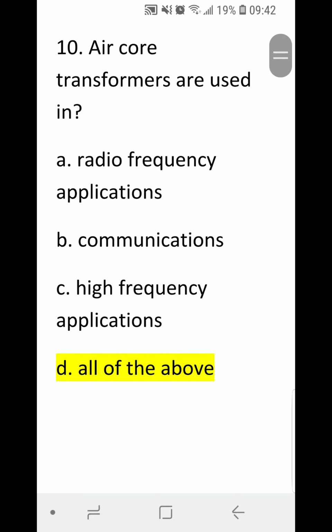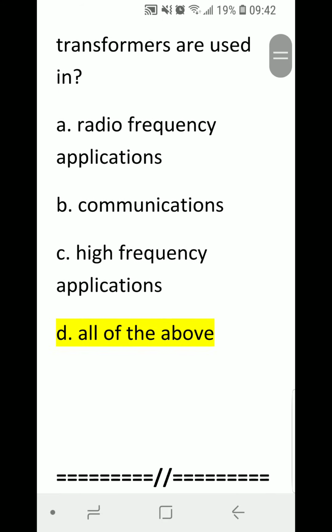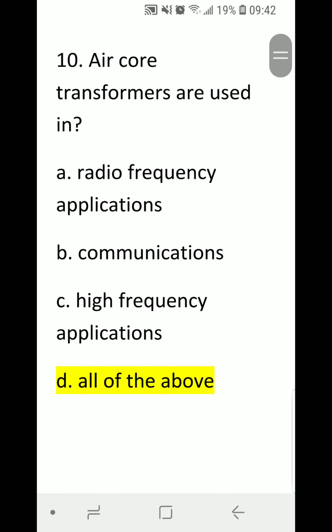Number 10, last question. Air core transformers are used in A. radio frequency applications, B. communications, C. high frequency applications, or D. all of the above. Correct answer is D. all of the above.